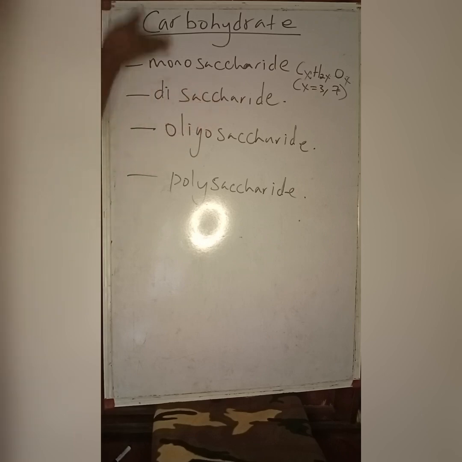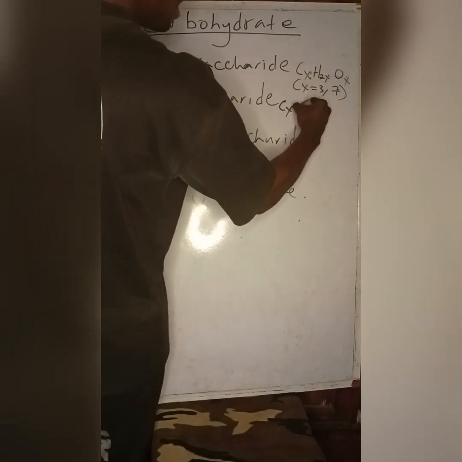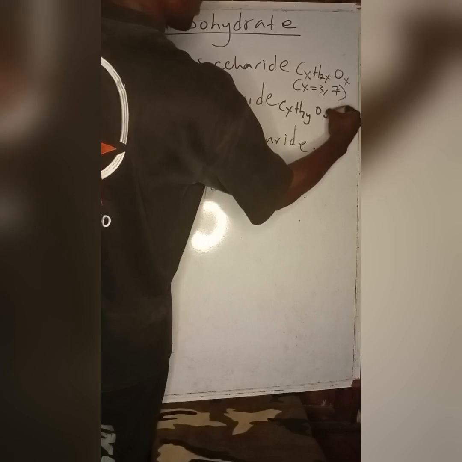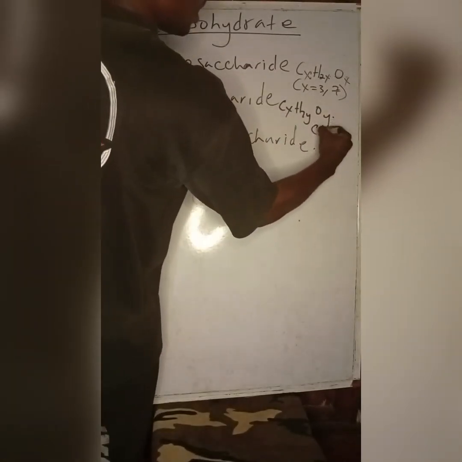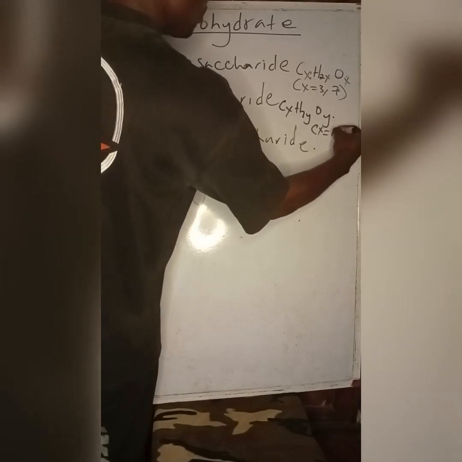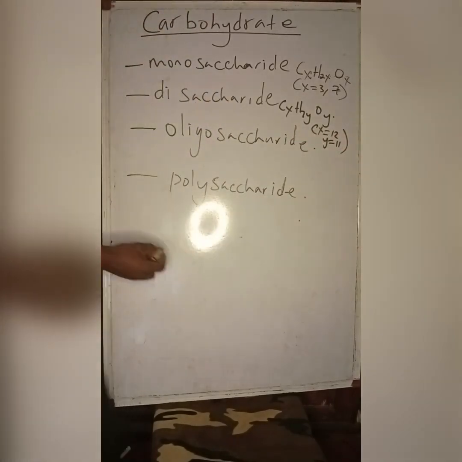Disaccharides usually have two monosaccharide units, that's why they are disaccharides. They usually have the general formula CxH2yOy, of which the most common are the ones where x is equal to 12 and y is equal to 11. These are the most common ones.